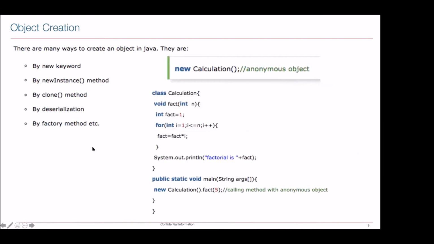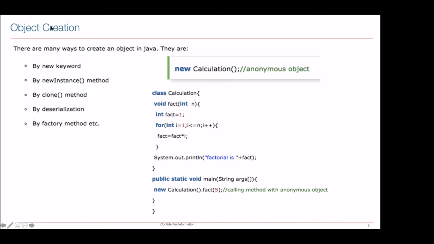Okay, now object creation we have seen. The first way is by using the new keyword. The second way of creating an object is by calling the newInstance method.